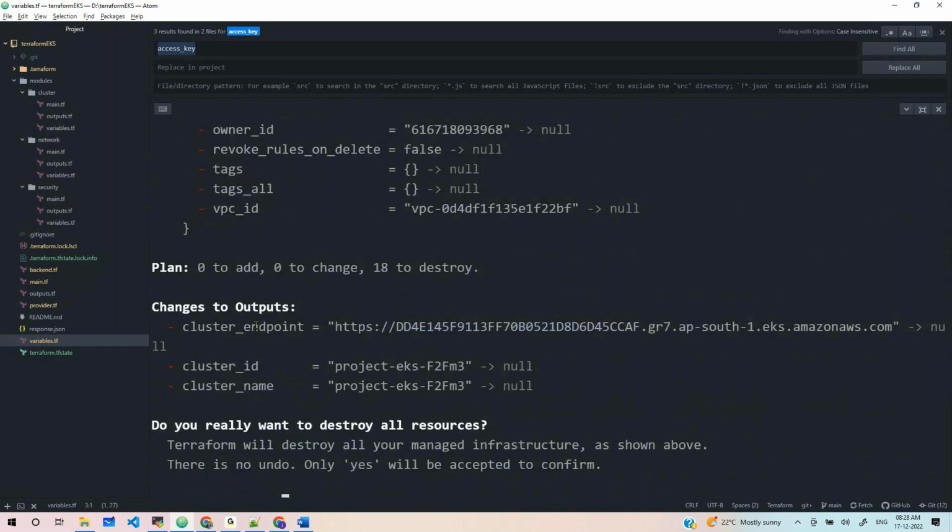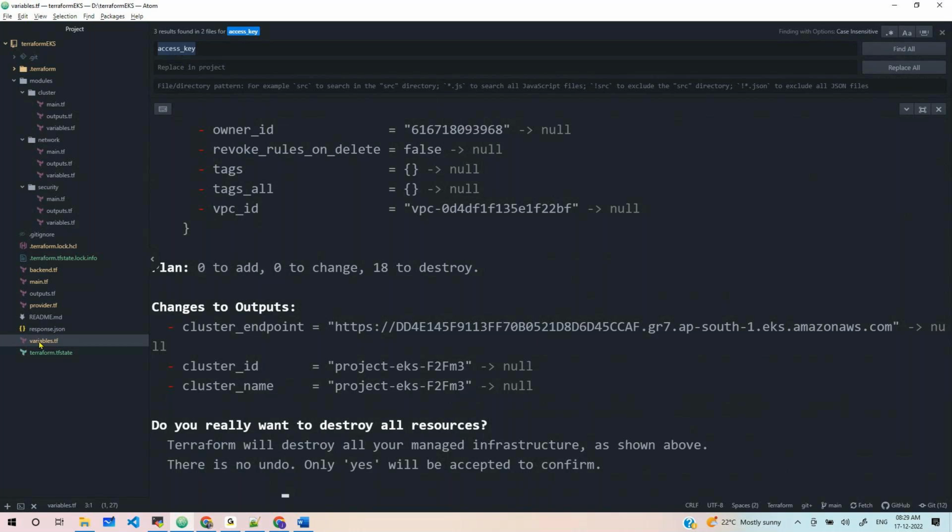Did you guys observe one thing today? Even I just got to know. What did you guys observe? Even if you mention a variable in the variable.tf file, even if that variable is not used anywhere in your system, if you're not mentioning the default value for it, it's still asking. Did you guys observe that? Access key, secret key.